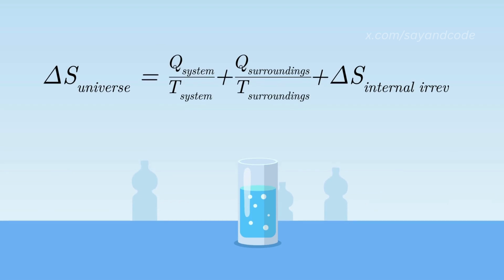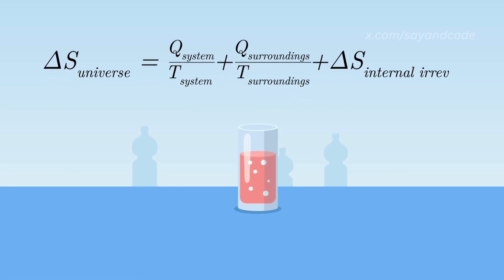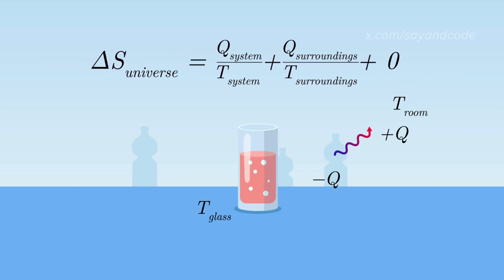Similarly, if we take the example of a hot glass of water, kept at normal room conditions, the glass will lose heat at a temperature of T glass, and the surrounding air in the room will absorb this heat at a temperature of T room. Since the glass is losing heat, it is written as minus Q. And since the room is gaining heat, it is written as plus Q by sign convention. Consider that there are no other irreversibilities.